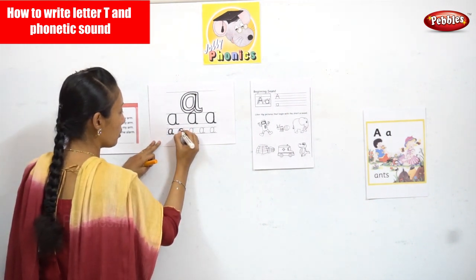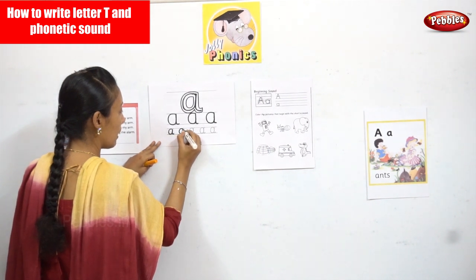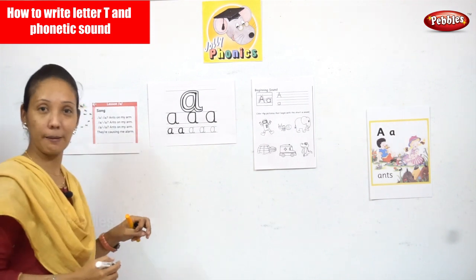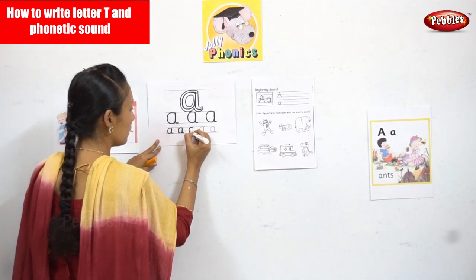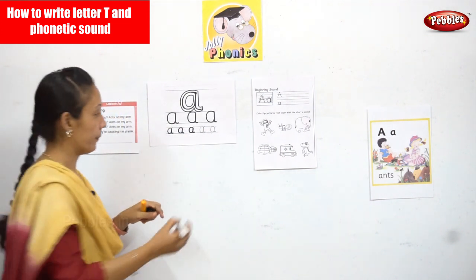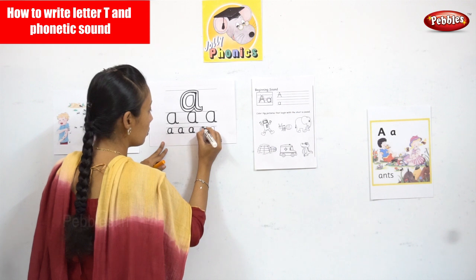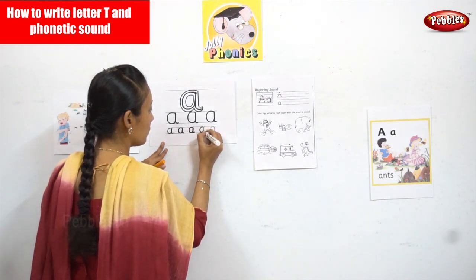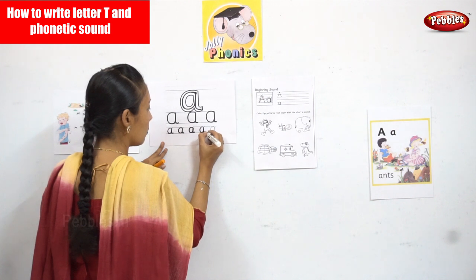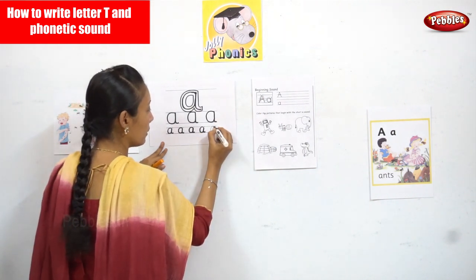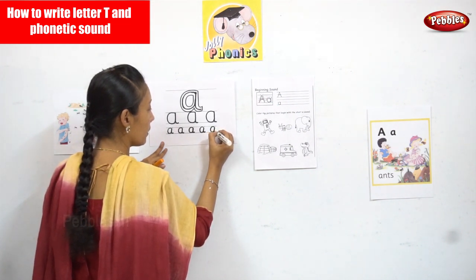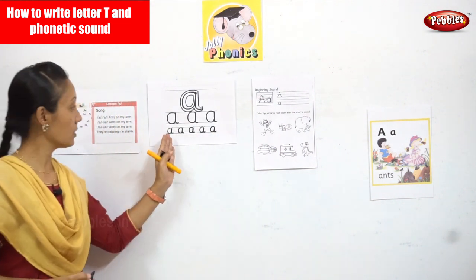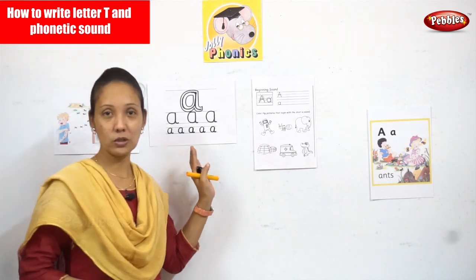You trace over your dots up and down. It's A. Again, you start from here, you come down your curve, up and down. A. Two more to go. Trace over, down, A. Again, trace over, A. So now you have learned your formation also.